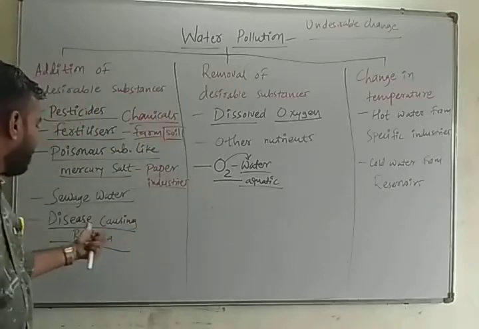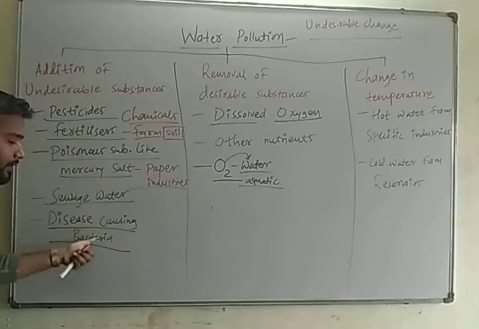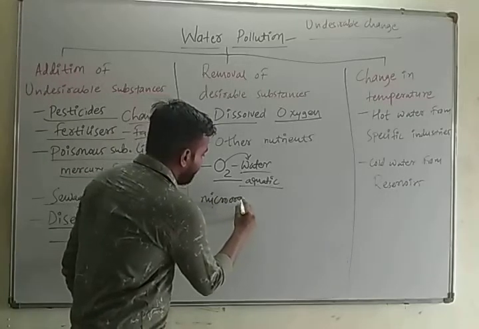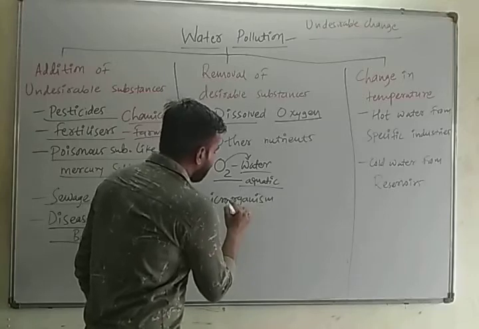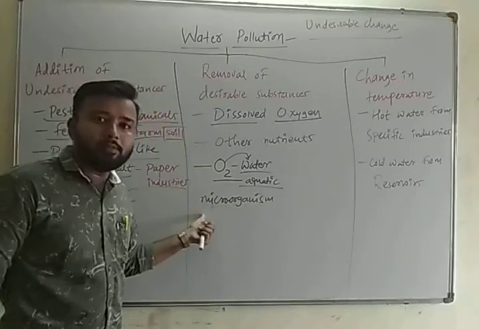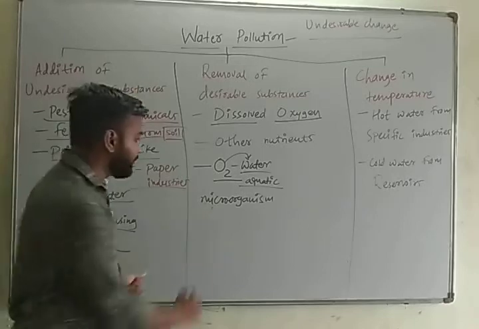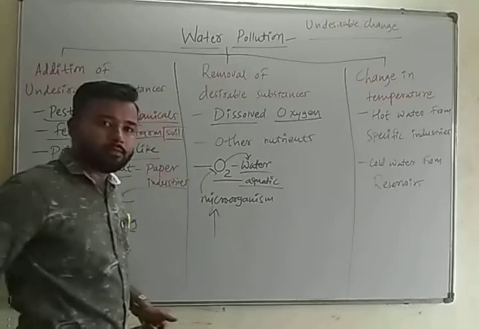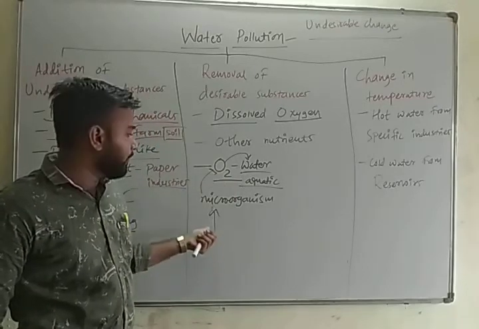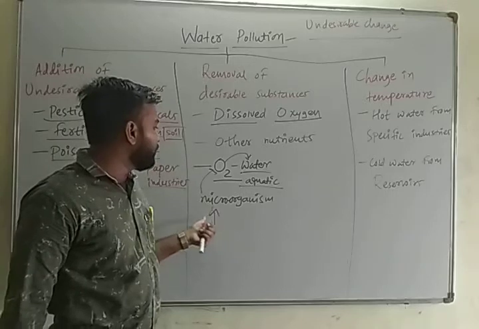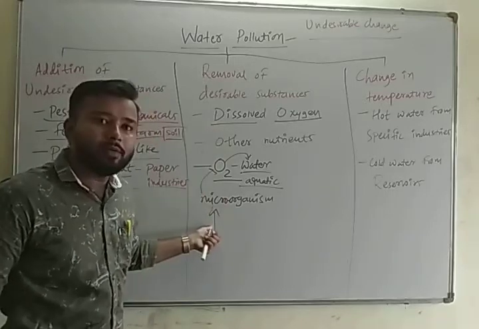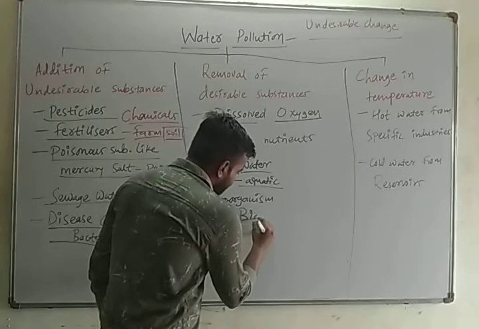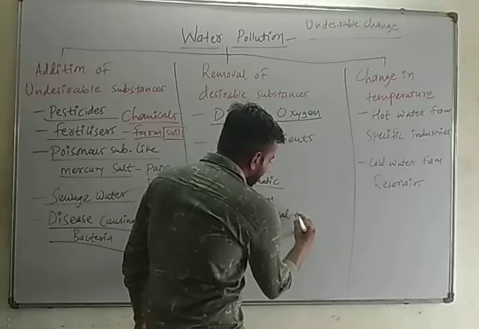So we have to go back to disease causing bacteria or any kind of microorganism. If the number of microorganisms increases in any water body, they will consume oxygen. They also need oxygen for their aerobic respiration. So they will consume most of the dissolved oxygen from our water bodies. So it will increase the biological oxygen demand.